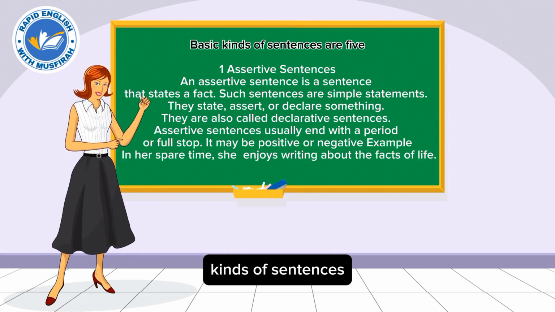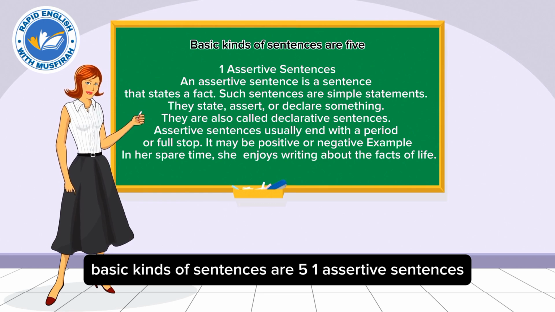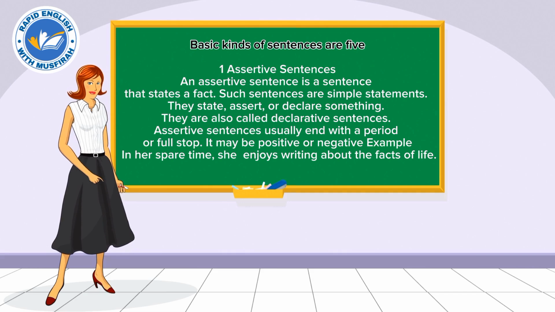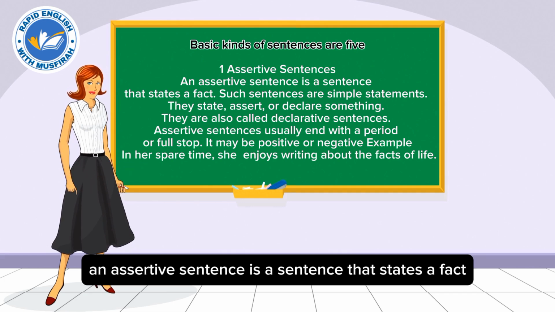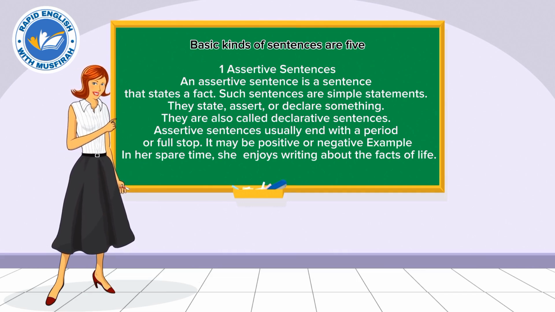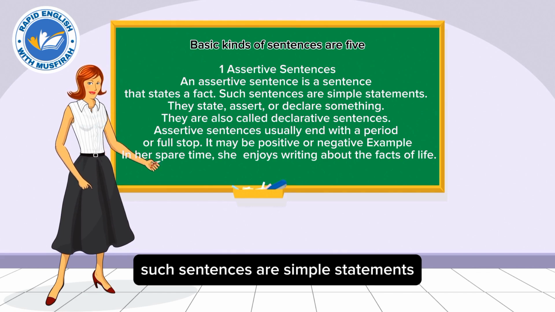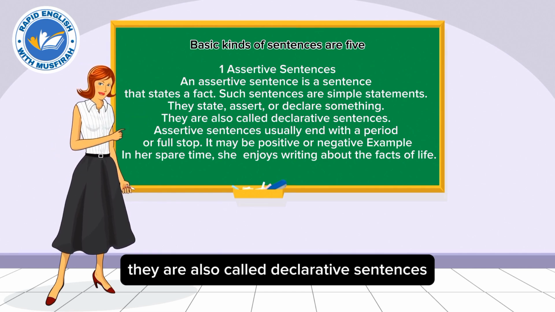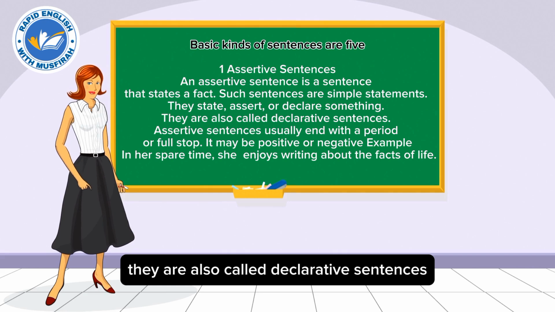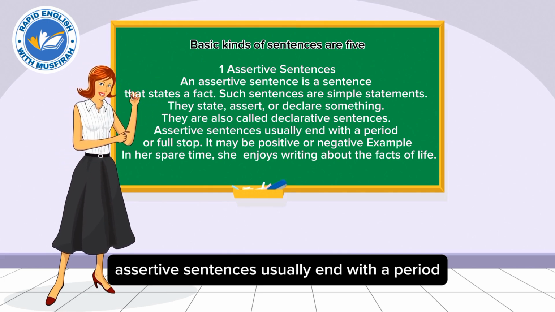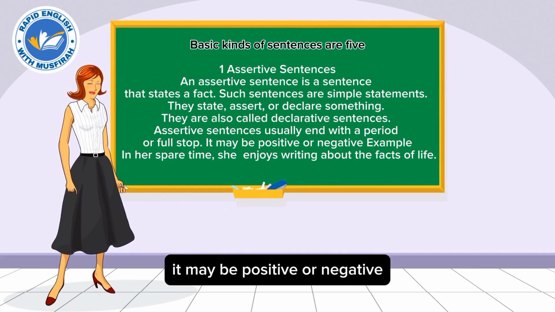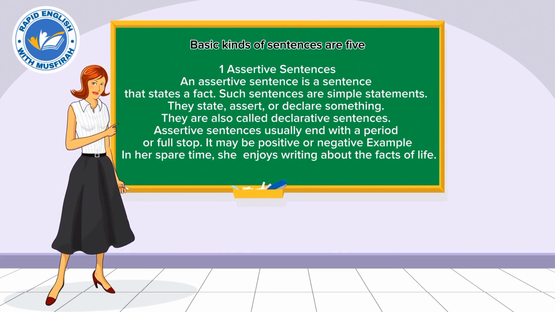Kinds of sentences. Basic kinds of sentences are five. One, assertive sentences. An assertive sentence is a sentence that states a fact. Such sentences are simple statements. They state, assert, or declare something. They are also called declarative sentences. Assertive sentences usually end with a period or full stop. They may be positive or negative.